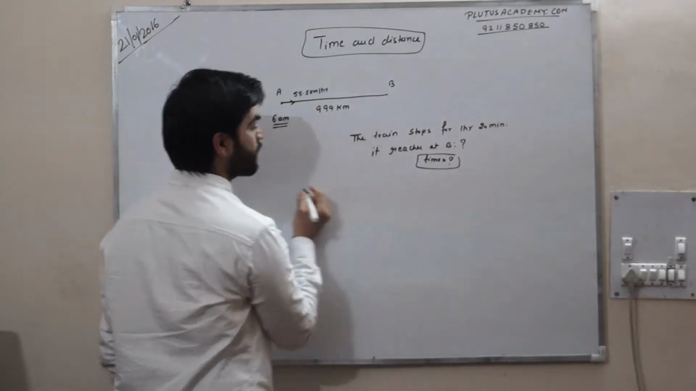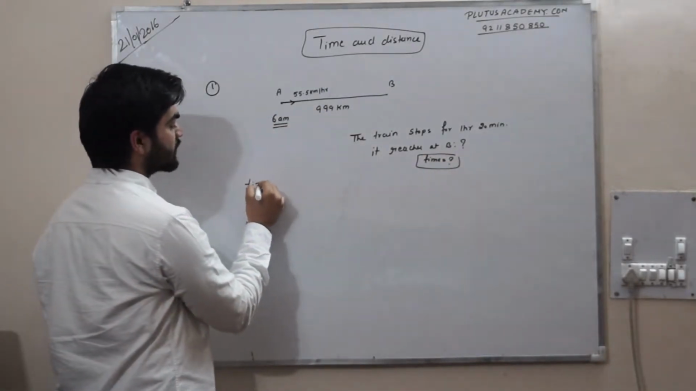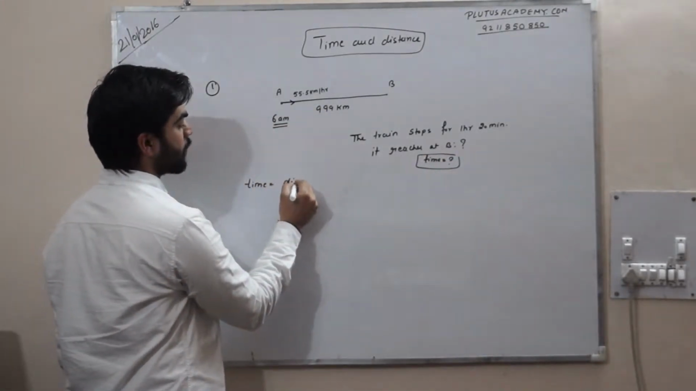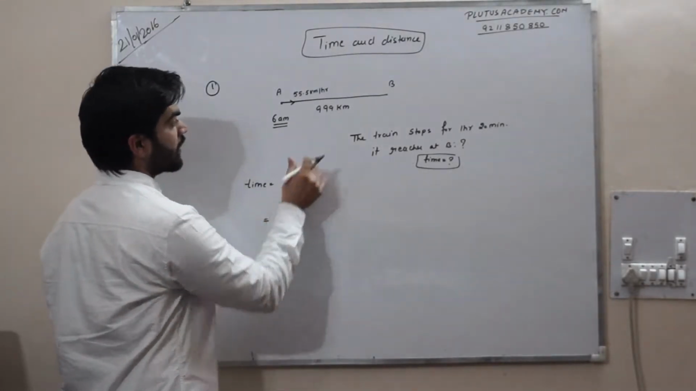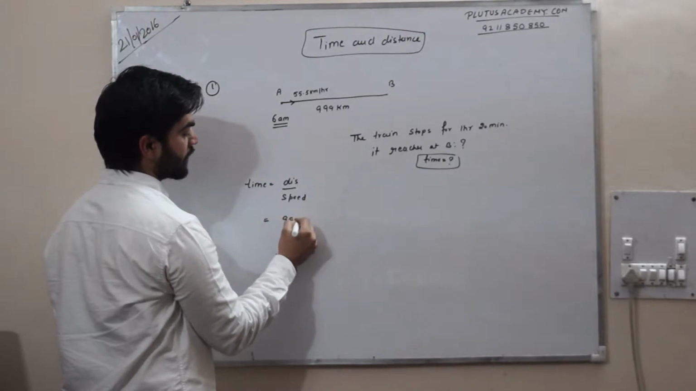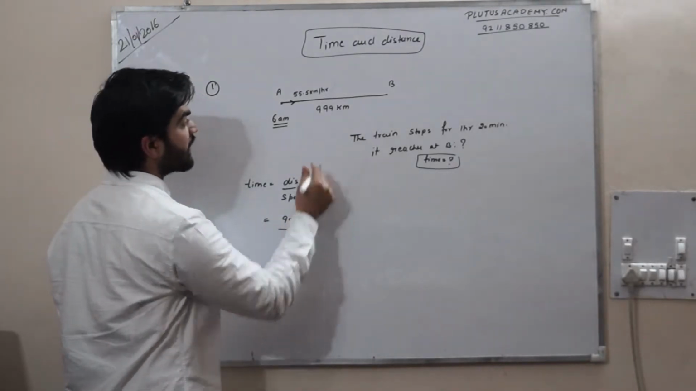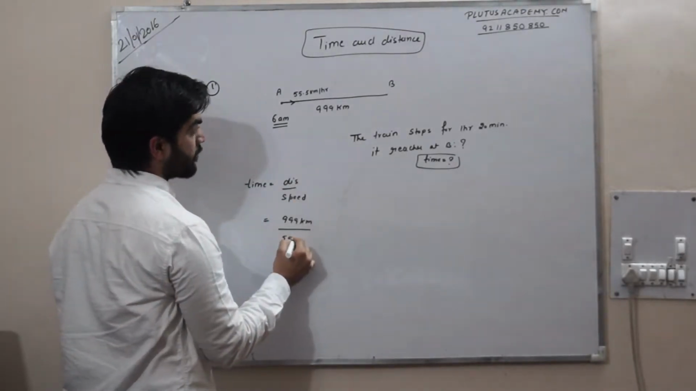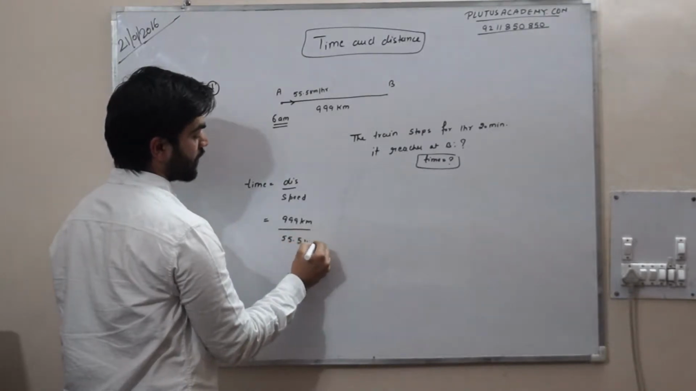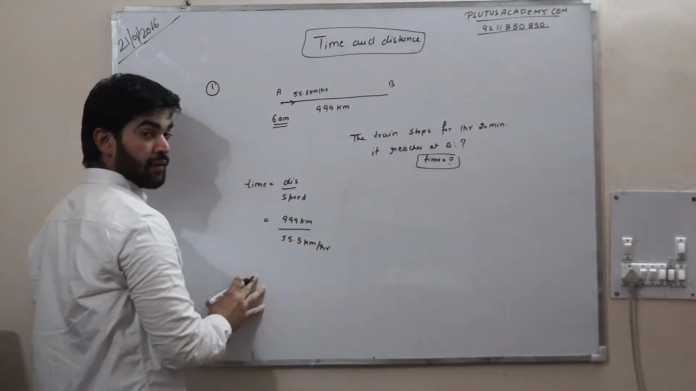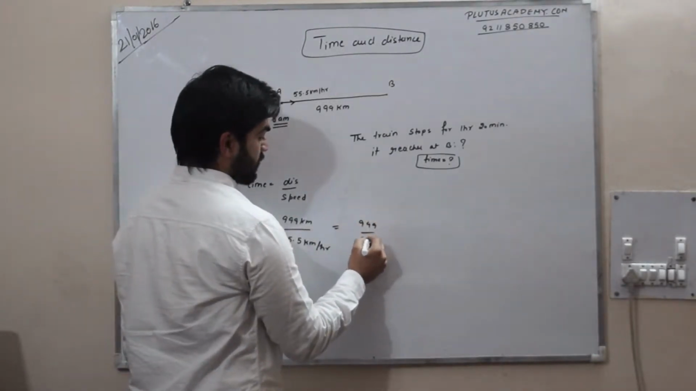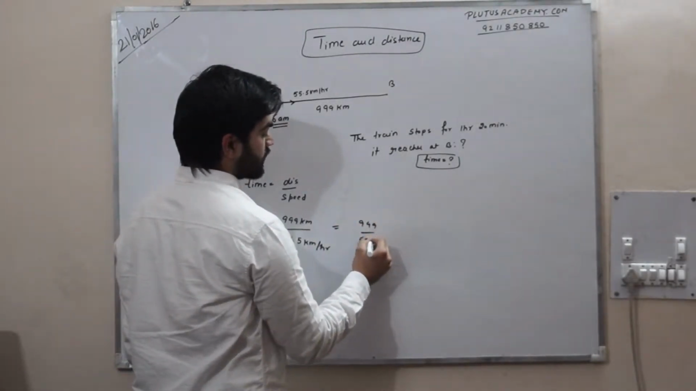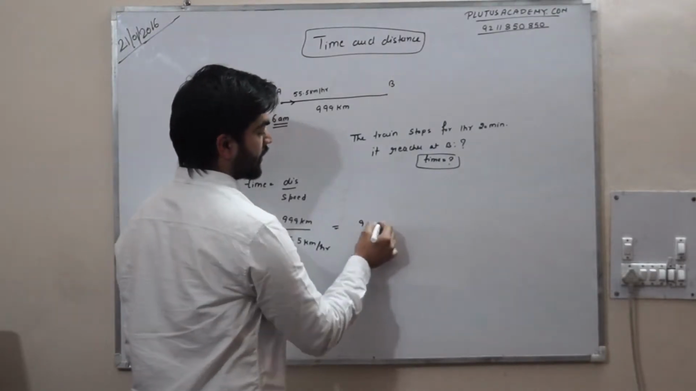We all know time is equals to distance upon speed. Here distance is 999 kilometer and speed is 55.5 kilometer per hour. It means my final time is 999 by 55.5. It comes 18.